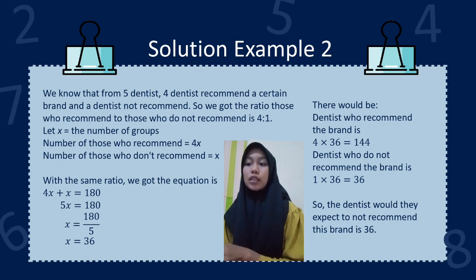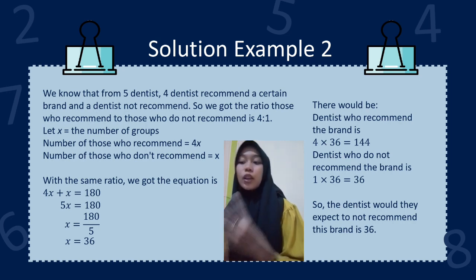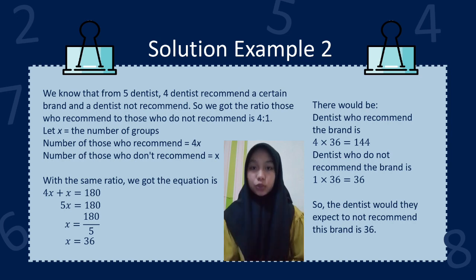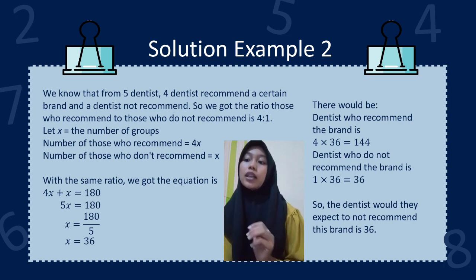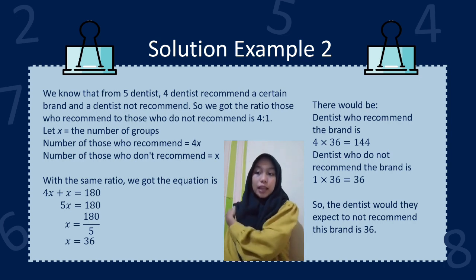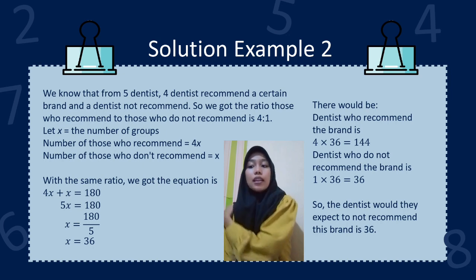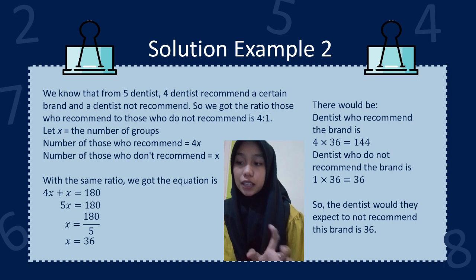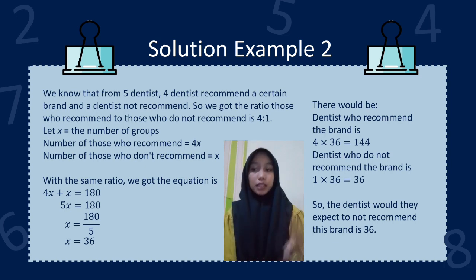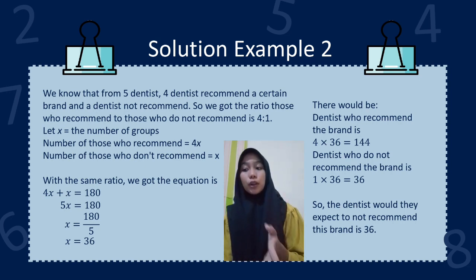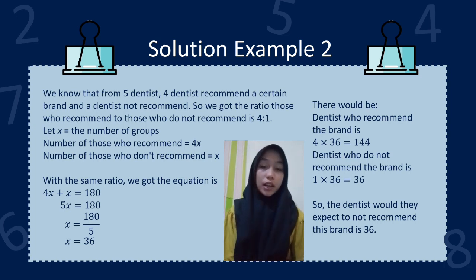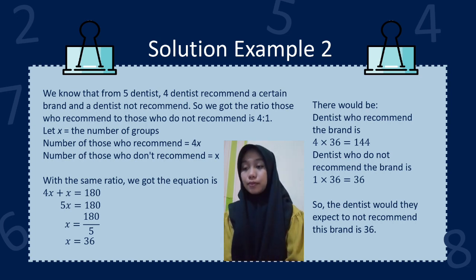The dentists who recommended the brand are 4 times 36, which equals 144 dentists, and the dentists who do not recommend the brand are 1 times 36, which equals 36. So the number of dentists they would expect to not recommend this brand is 36.